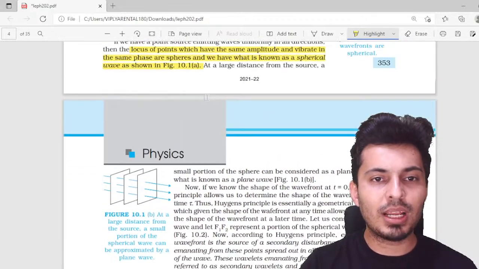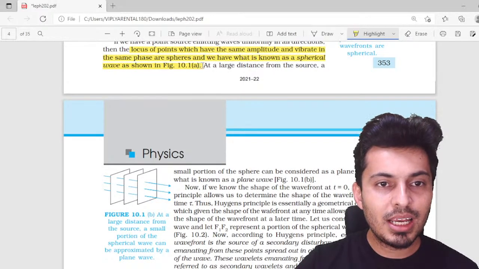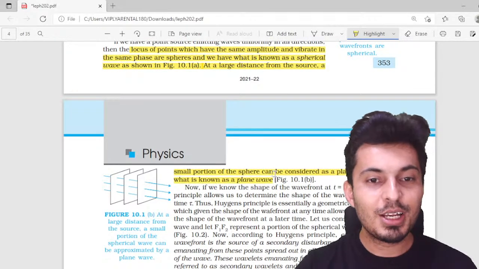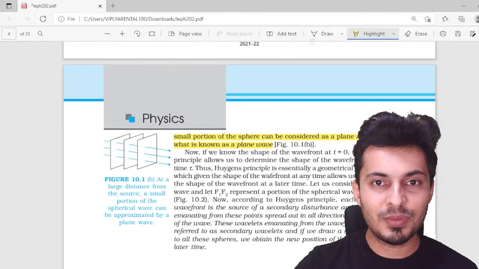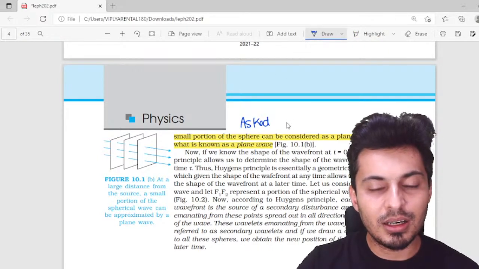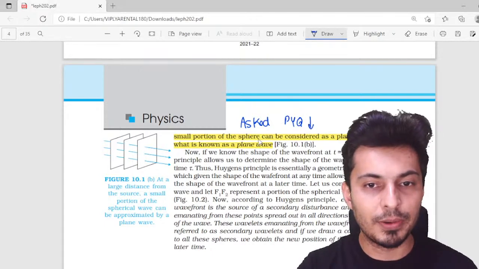All right. And for a large distance, this is very important. This was in fact asked in JEE. The small portion of a sphere can be considered as a plane wavefront. This is very interesting. This was asked previously, in different ways. So very, very important point over here.